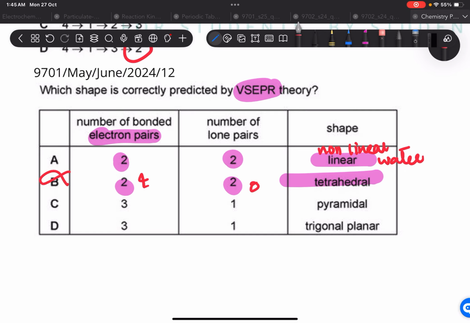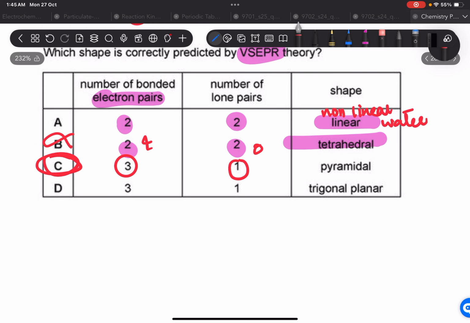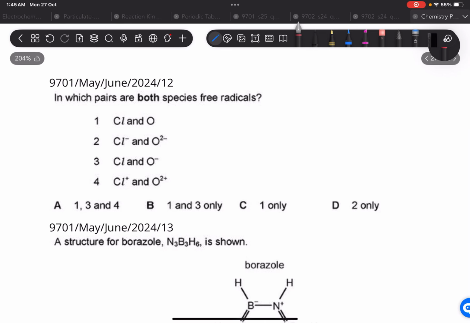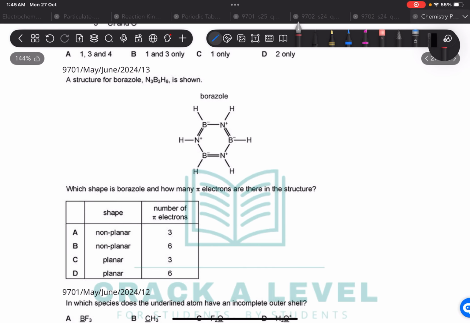Okay, yeah, that's correct. If you have three bonded electron pairs and one lone pair, that's gonna be pyramidal. And for trigonal planar, you should have only three bonded pairs, no lone pair. Then you're gonna have a planar molecule. So done with this. In which pair are both species free radicals? Free radicals are not part of this right now.